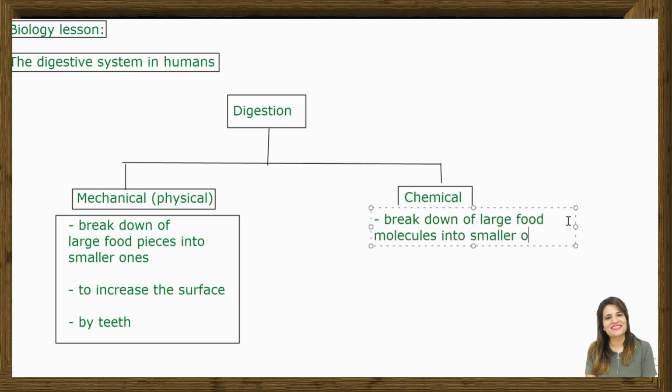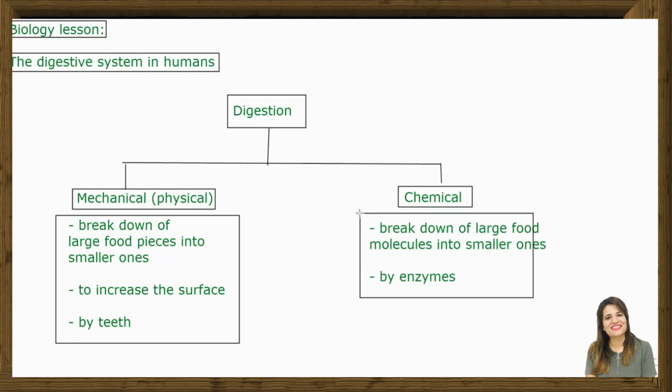Here we are talking about molecules. And this action is done by what? This action is done by enzymes. Enzymes are the ones which are going to carry out this chemical digestion. So this is the main difference between these two, right? Yes, so note it down in your notebooks.